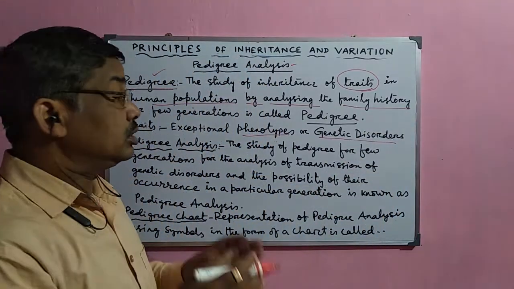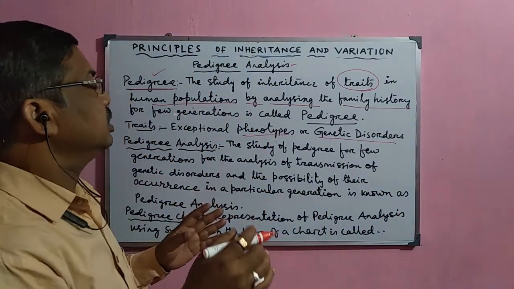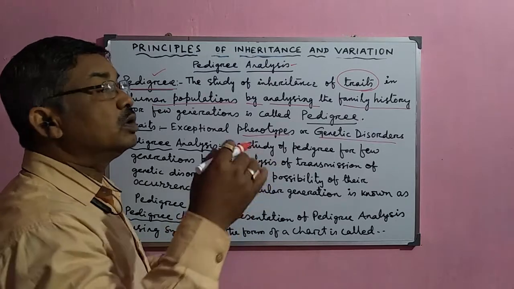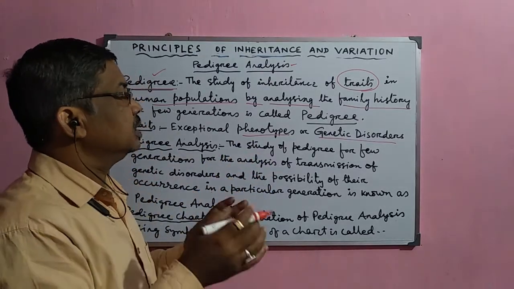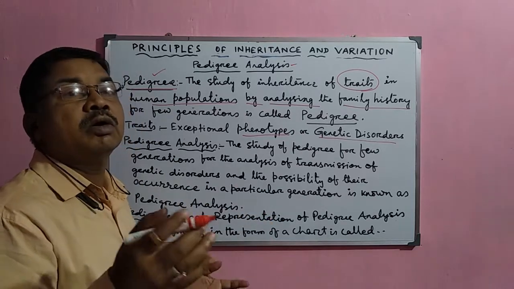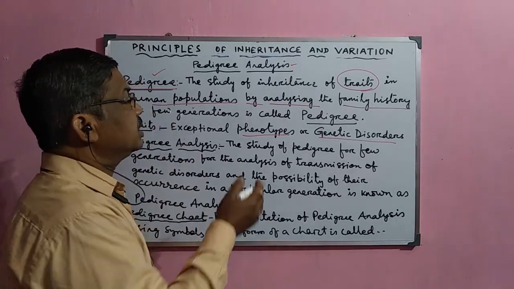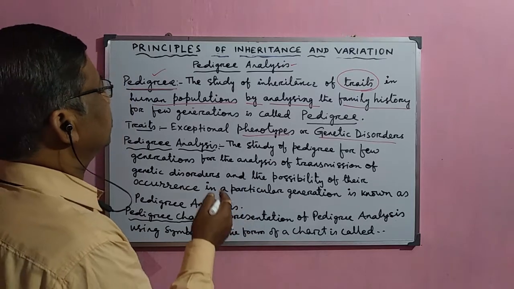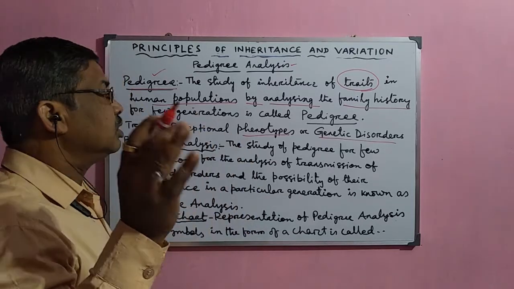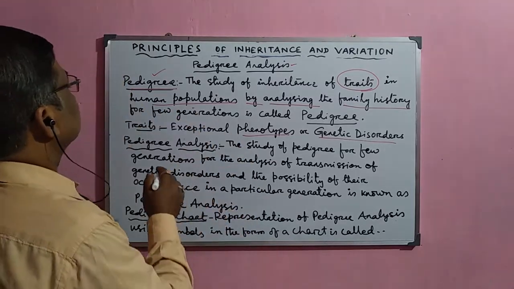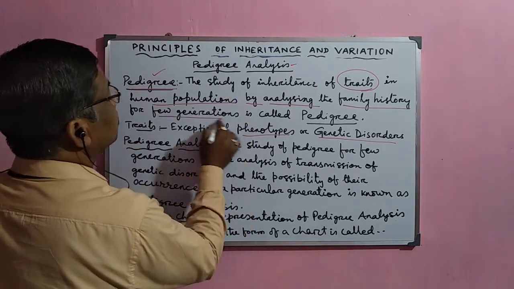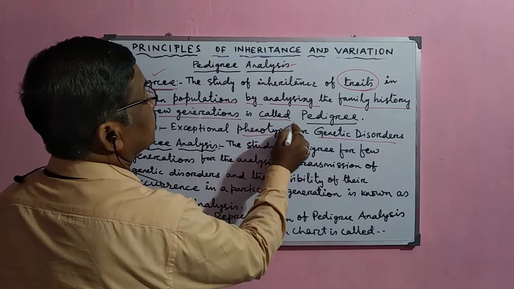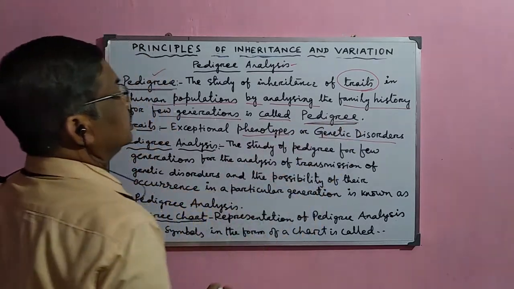This transmission pattern cannot be studied in a controlled way as we do in other organisms like Drosophila or the pea plant. In human beings, this type of experiment cannot be done in a controlled way. So the pedigree is normally used for a few generations.